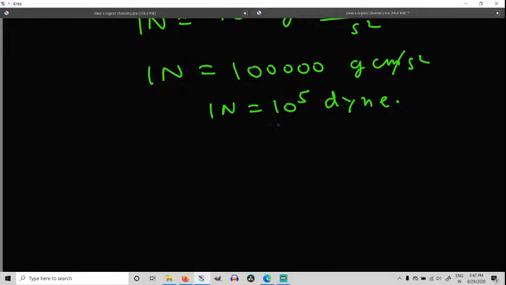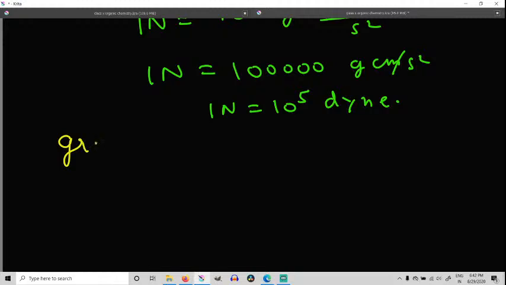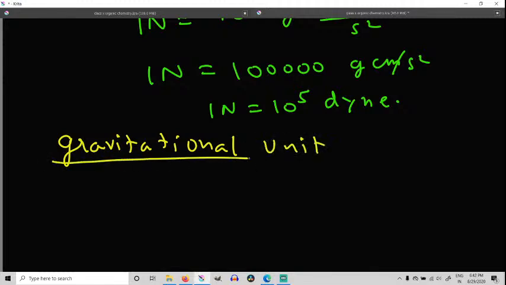Since thrust also is a force after all, which is acting perpendicular, its units also will be the same. Then we have the gravitational unit also. And what is the gravitational unit?